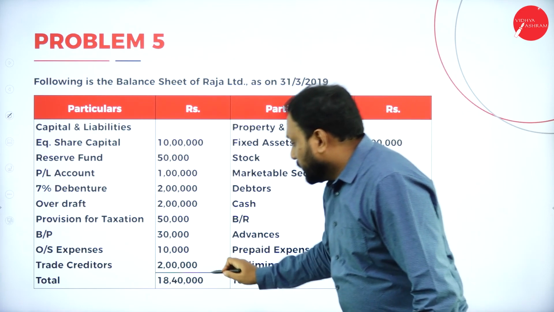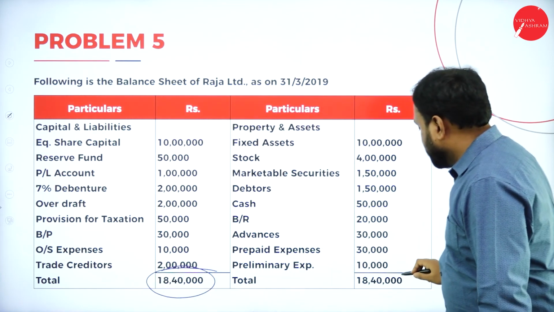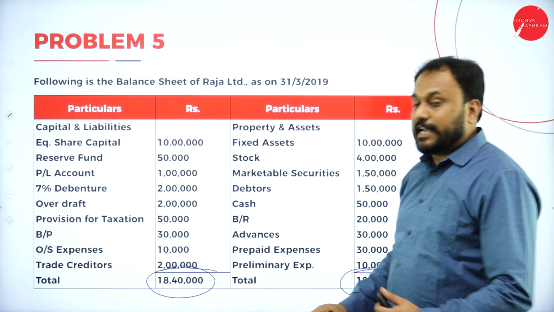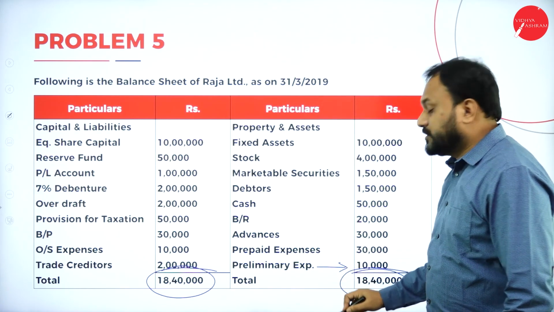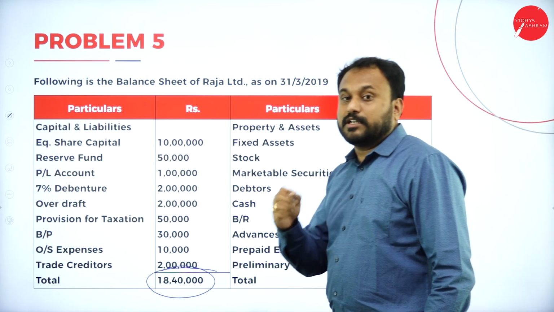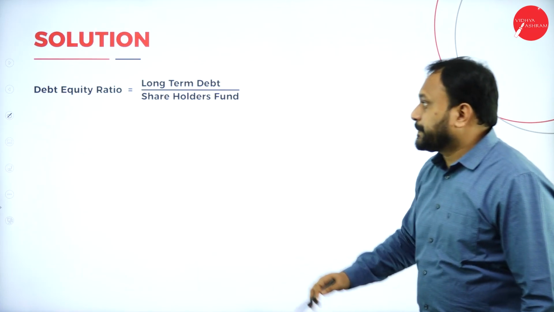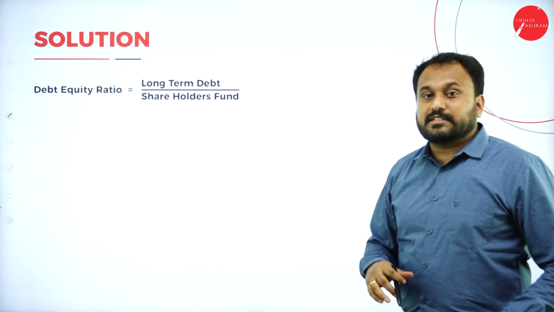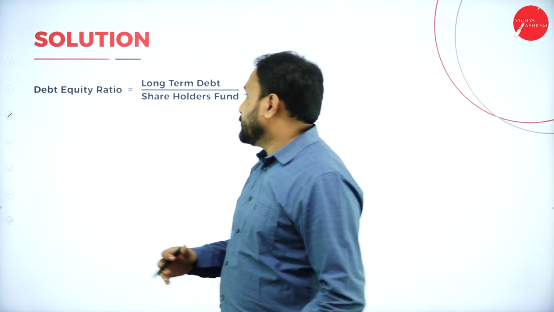We went with 18,40,000. Here also 18,40,000. What is that? I told you preliminary expenses you are supposed to deduct if you want total assets. So what is the question here? Debt equity ratio is what we are supposed to find. Now debt equity ratio is what? The long term debt divided by shareholders fund.